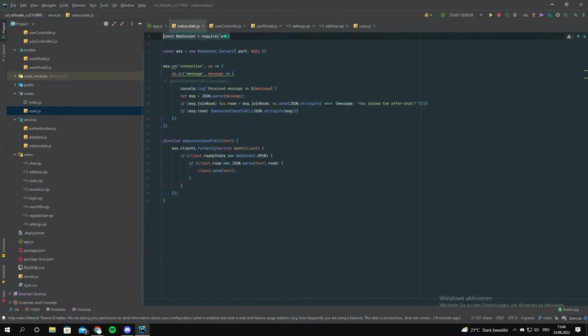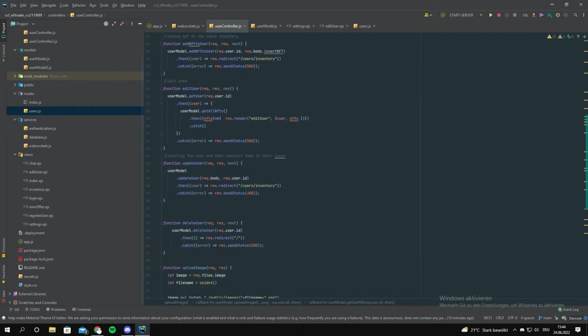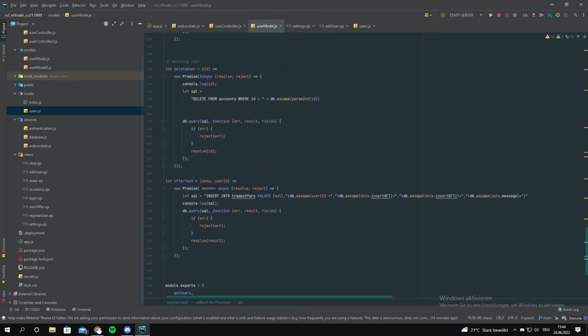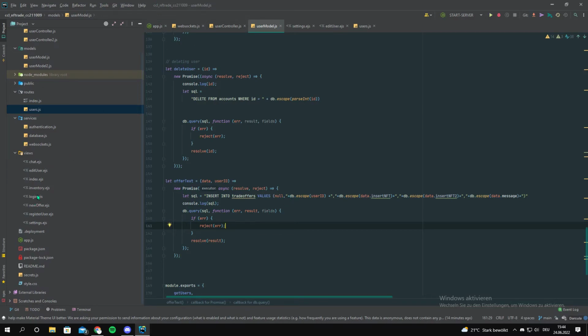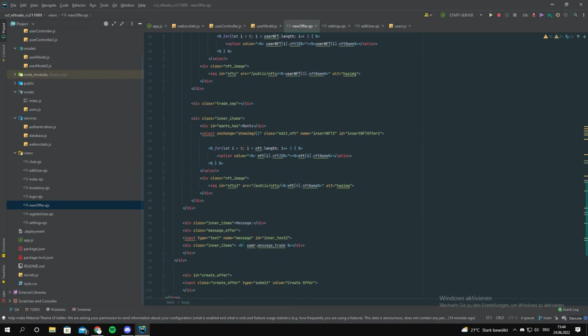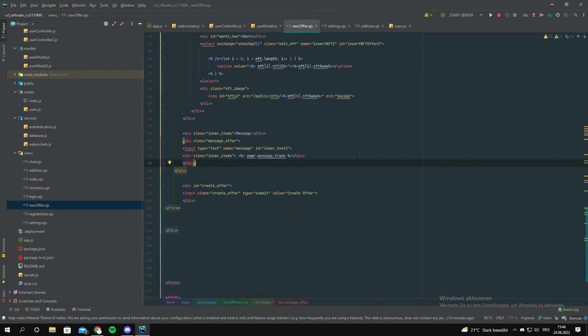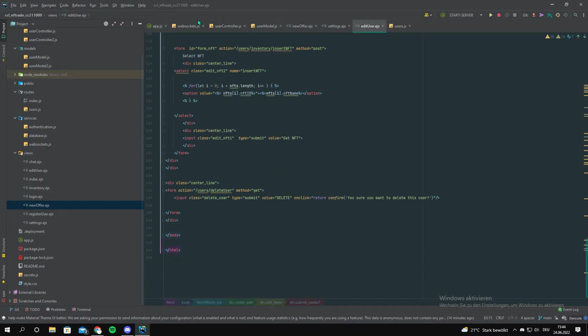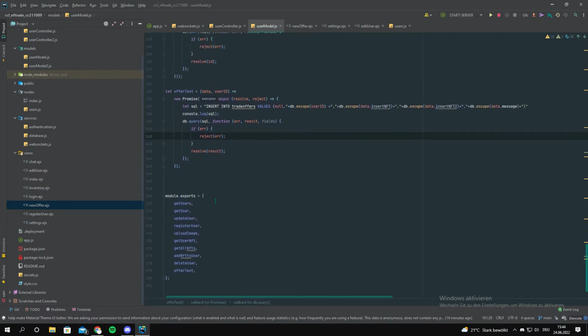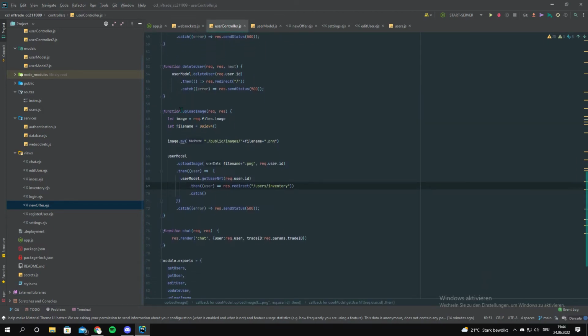With that, that's mostly the whole structure of my website, or the more complex part. Also the offer text, which the user can put when creating an offer, which is down here. Here, user message trade. Here he puts the trade message basically. It's an insert into, I think, if I remember correctly. Yep, insert into. Then obviously exporting them and using them in the controller.